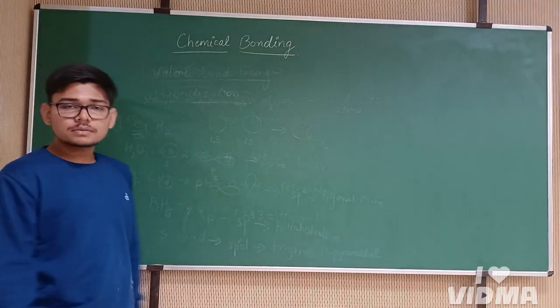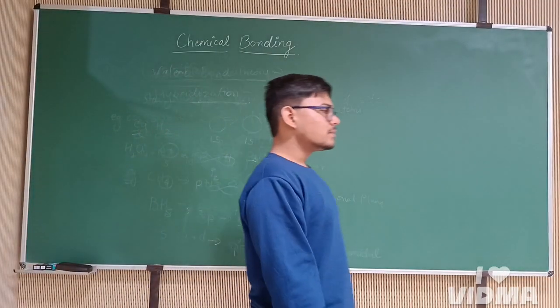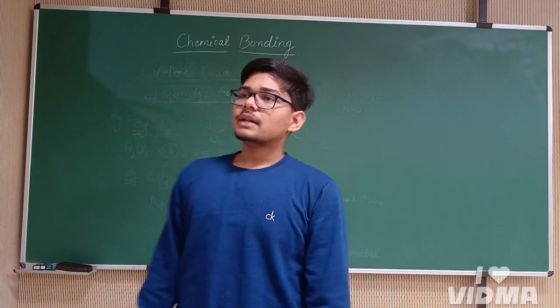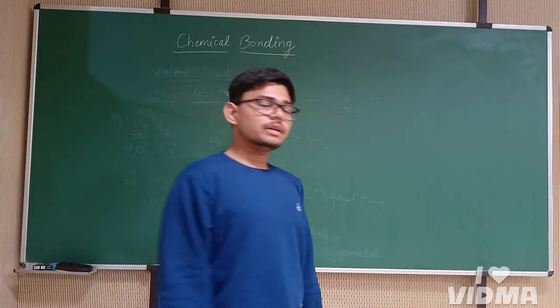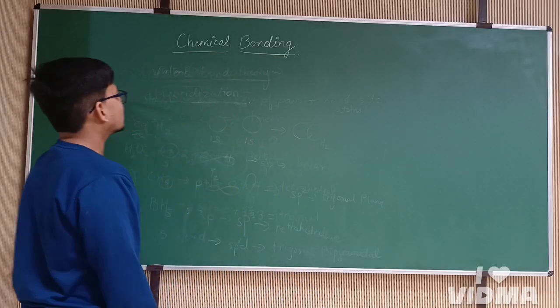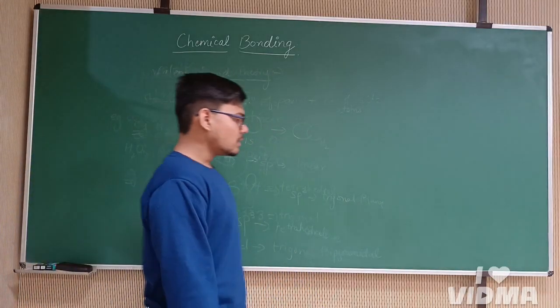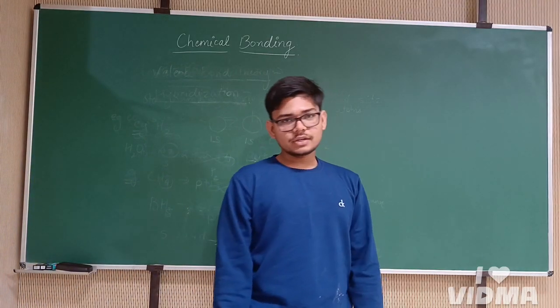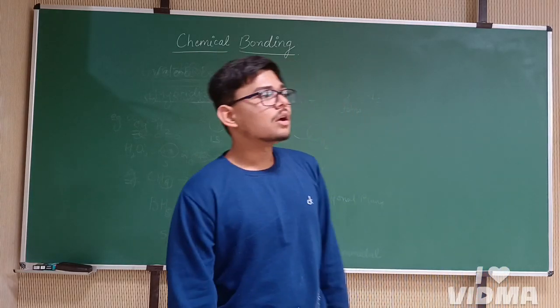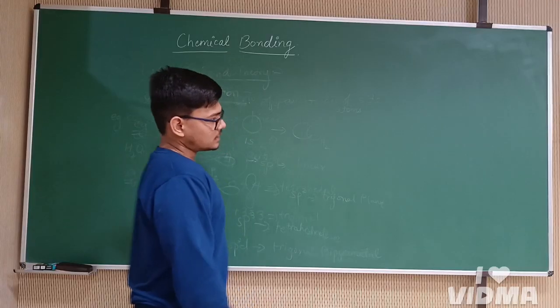According to this theory, the atoms which have orbitals combine to form molecules, and the molecules will have their own orbitals, which are called molecular orbitals. So the nature of the atomic orbitals will completely vanish, and there will be formation of new orbitals called molecular orbitals.